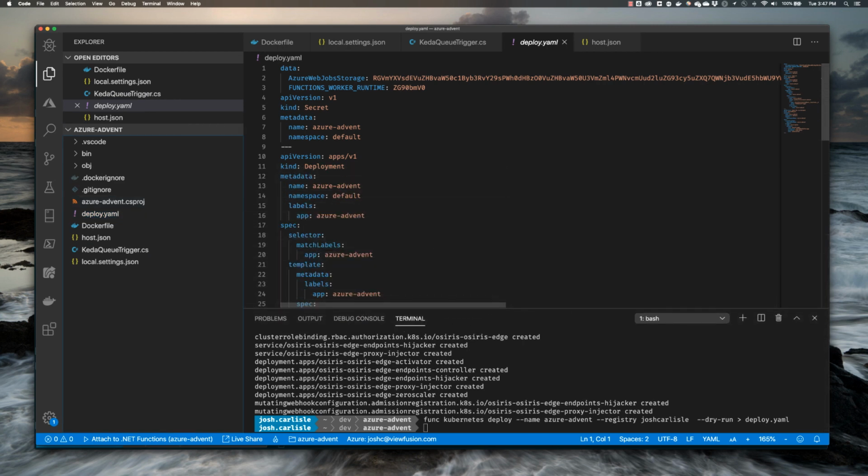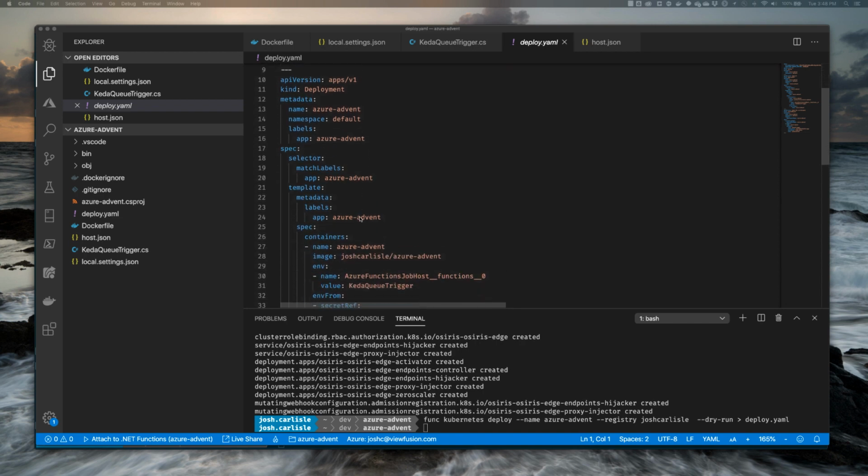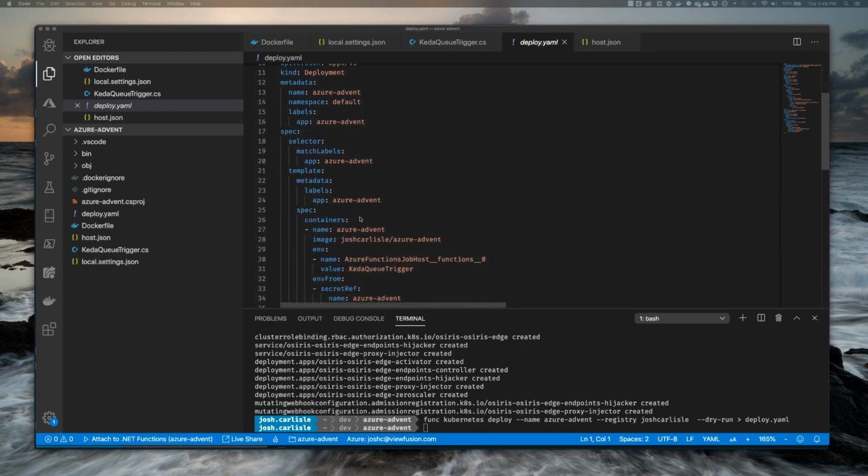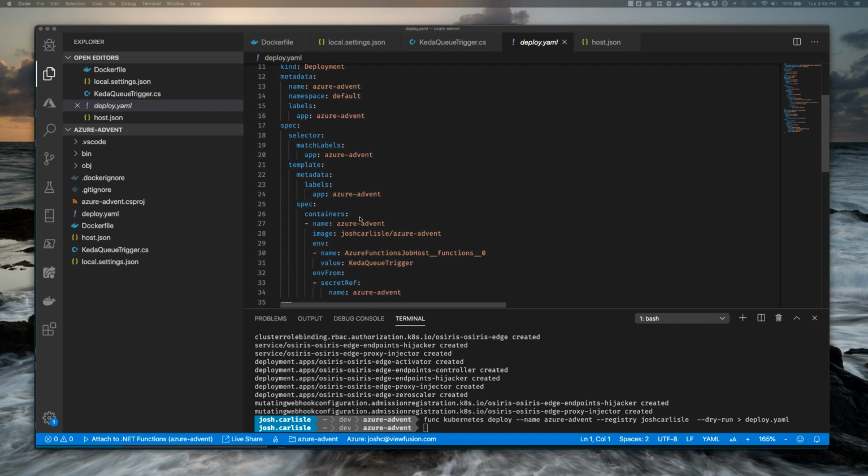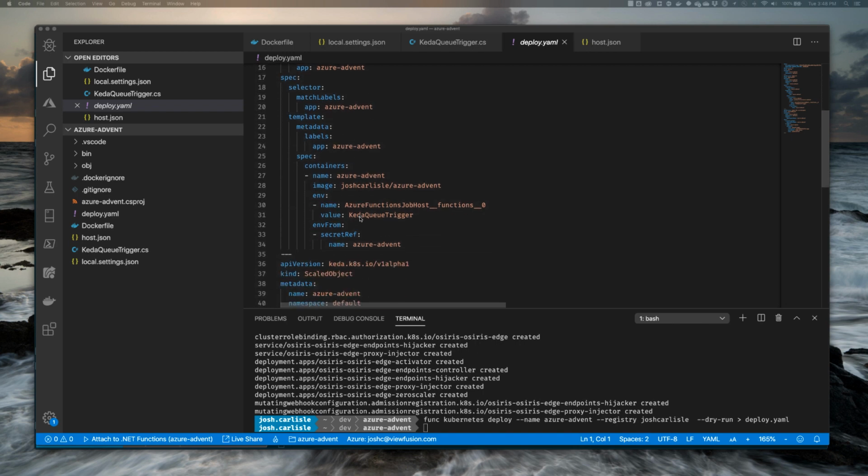Now the only subtle difference that we need to add to this, we need to open up the deploy.yaml, and we're going to see that we have a tolerations and operator that we need to add. Now if you're looking at the official KEDA documentation, be careful when you're copying and pasting in here. One of the first issues that I had with this was that I was getting YAML file errors, and with YAML files, spacing is everything. So we want to make sure that we have this in the right place.